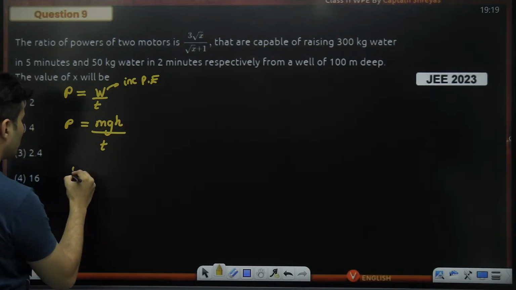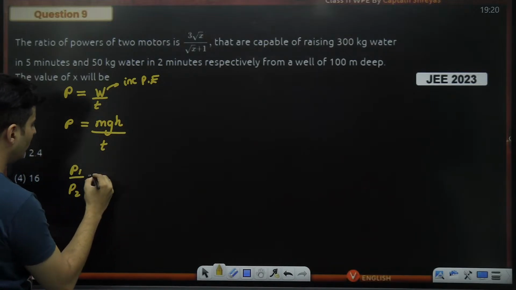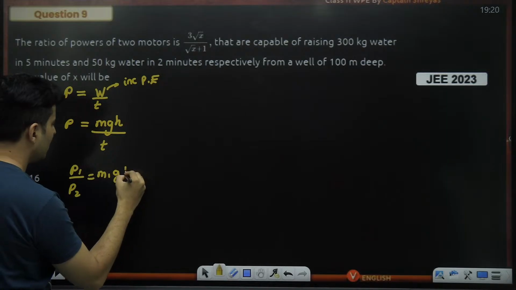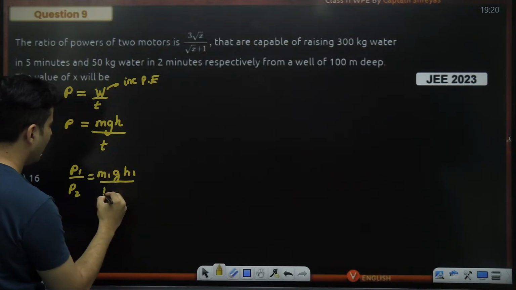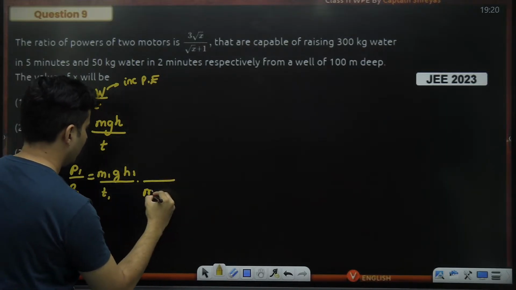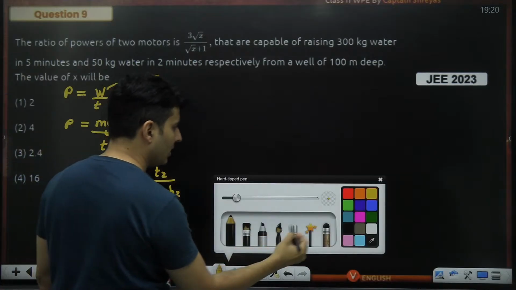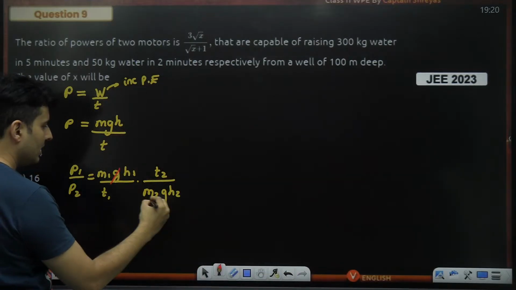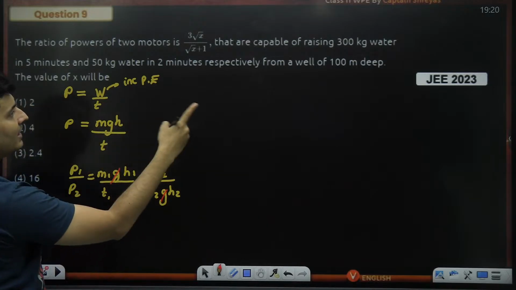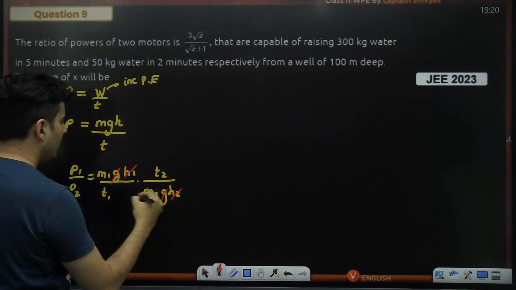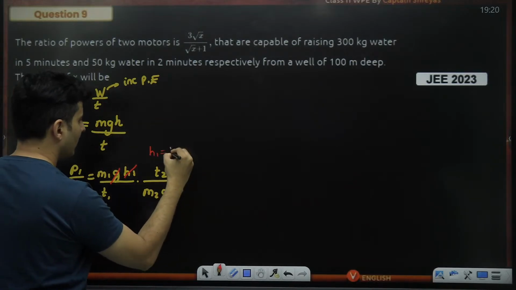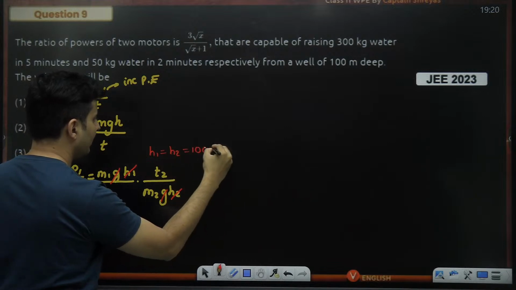Now they have asked the ratio of the powers, that means P1 by P2. So it will be M1 g h1 by t1, and here M2 g h2 by t2. But I'll tell you a few things which are good, like g is the same, even the height is the same. H1 and H2 are 100 meters.